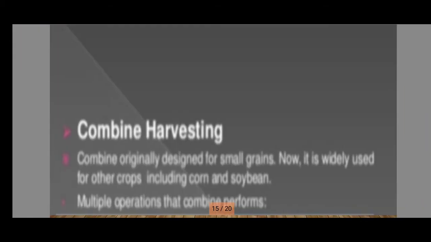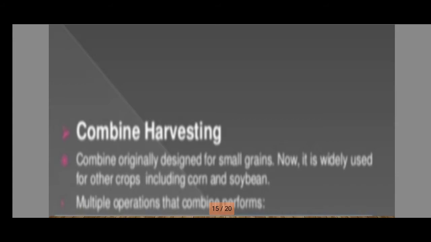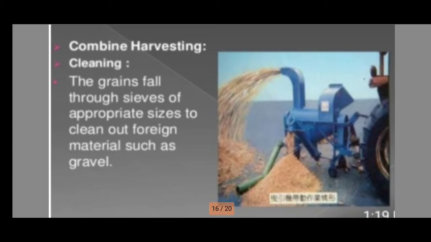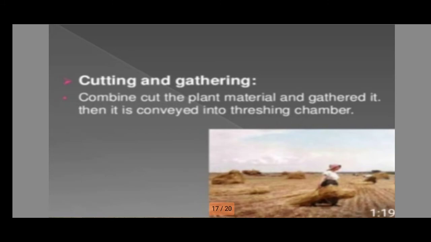And next is combine harvesting. Combine harvesting is done by the combine harvester. The combine was originally designed for small grains, but now it is widely used for other crops including corn and soybean. This is a picture of combine harvesting. In combine harvesting, the grains fall through a sieve of the appropriate size to clean out foreign material such as gravel. And this is the cutting and gathering. The combine cuts the plant material and gathers it, then it is conveyed into the threshing chamber.